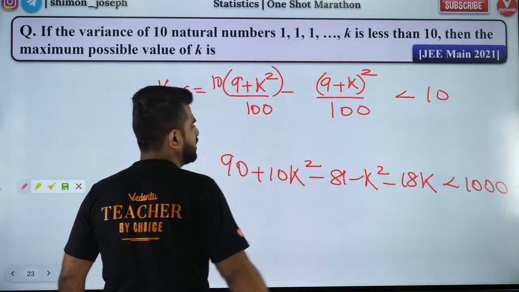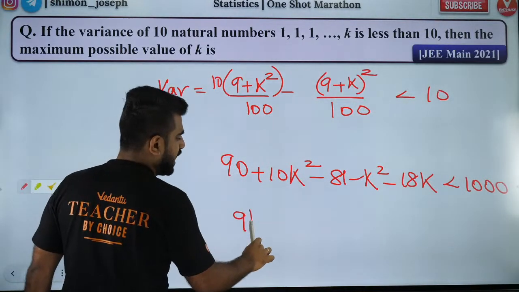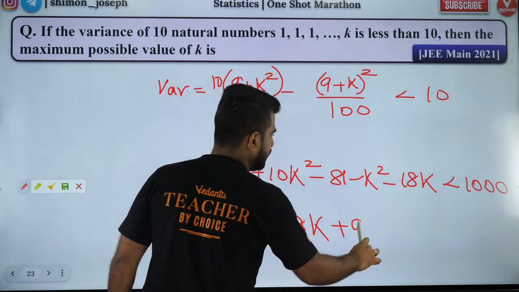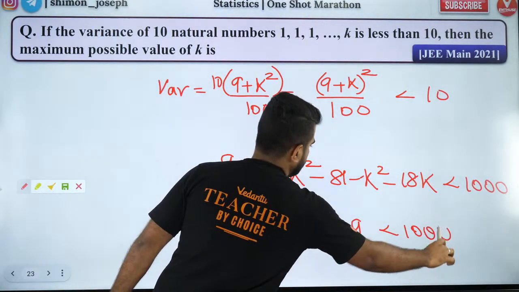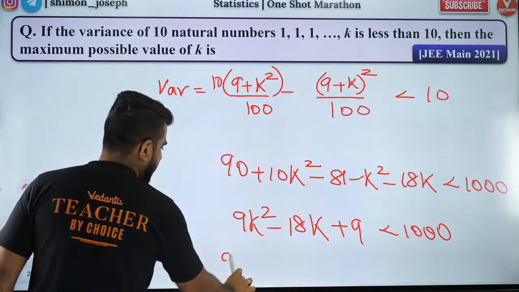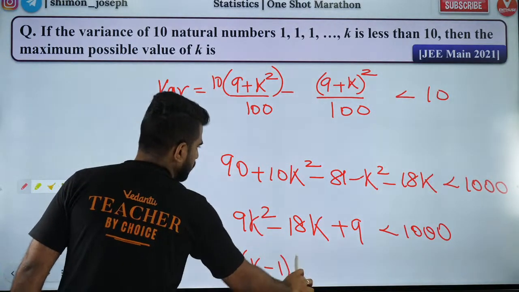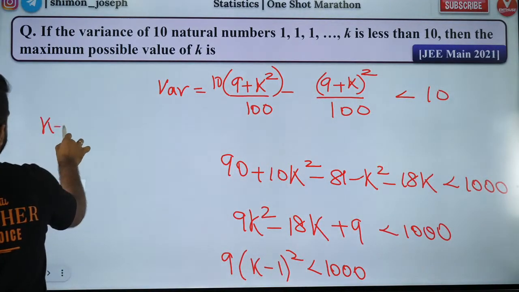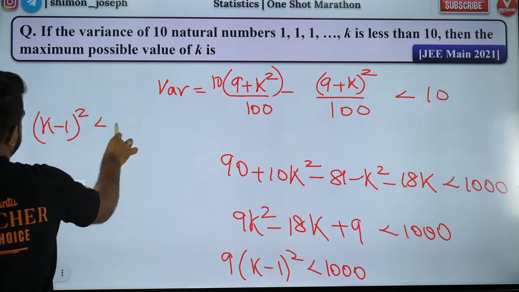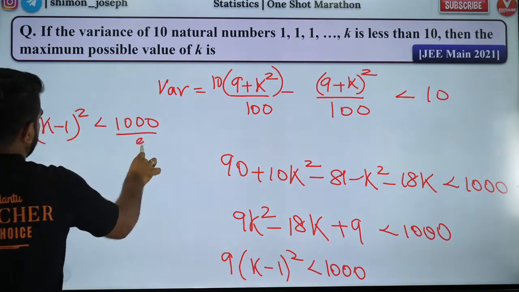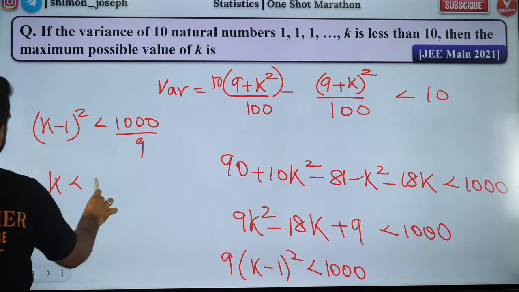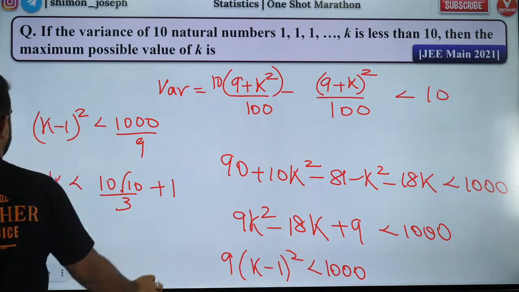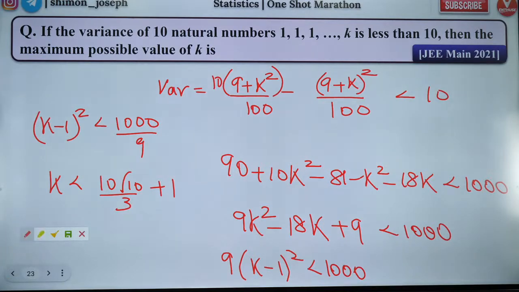I took the 100 to the other side, so it becomes 9k square minus 18k plus 9 is less than 1000. So you'll have 9 times (k minus 1) whole square is less than 1000. So (k minus 1) whole square is less than 1000 by 9. So k is less than 10 root 10 by 3 plus 1. So k should be lesser than this.